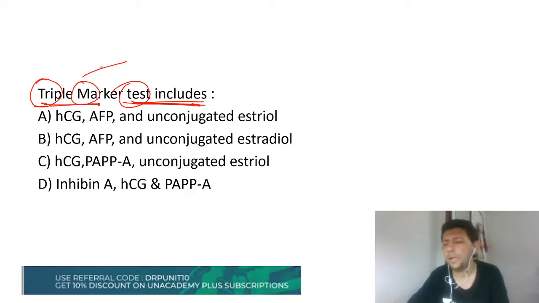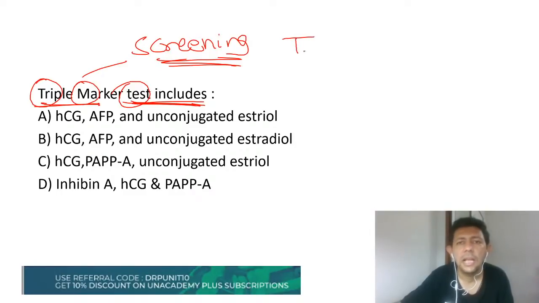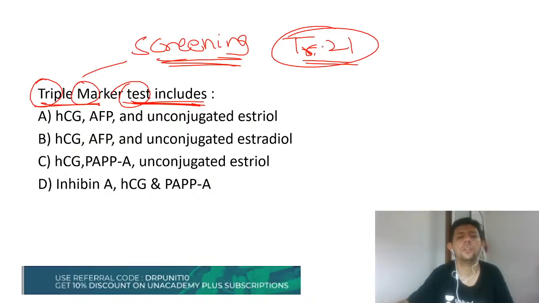Okay, triple marker test is a screening test. It's a screening test for aneuploidy and specifically trisomy 21. It's one of the screening tests for Down syndrome. That if the baby has got Down syndrome, then we can screen the mother for it and we can come to know. Okay, so a triple marker test is a screening test.